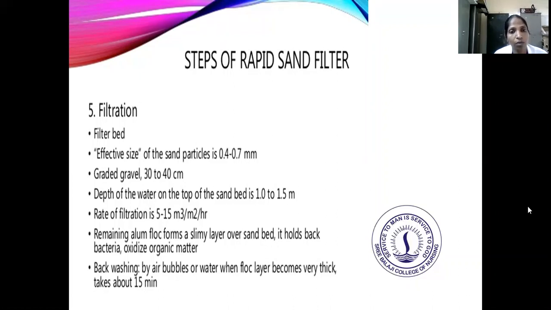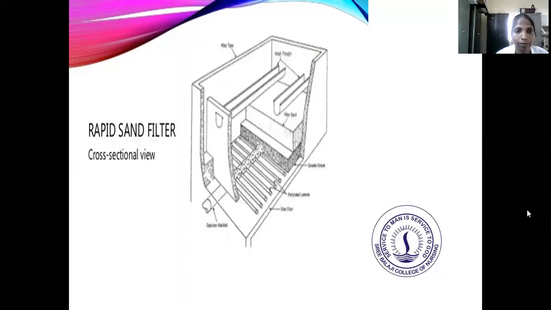So for the filter bed, the effective size of the sand particle is 0.4 to 0.7 millimeter, and the graded gravel is 30 to 40 gram. The depth of the water on top of the sand bed is 1.0 to 1.5 meter, and the rate of filtration is 5 to 15 meters cubed per hour. The remaining alum and flocculation form a slimy layer over the sand bed, which holds back the bacteria and oxidizes the organic matter. In the backwashing step, air bubbles or water are used when the flocculant layer becomes very thick, taking about 15 minutes. So this is a cross-sectional view of the rapid sand filter.